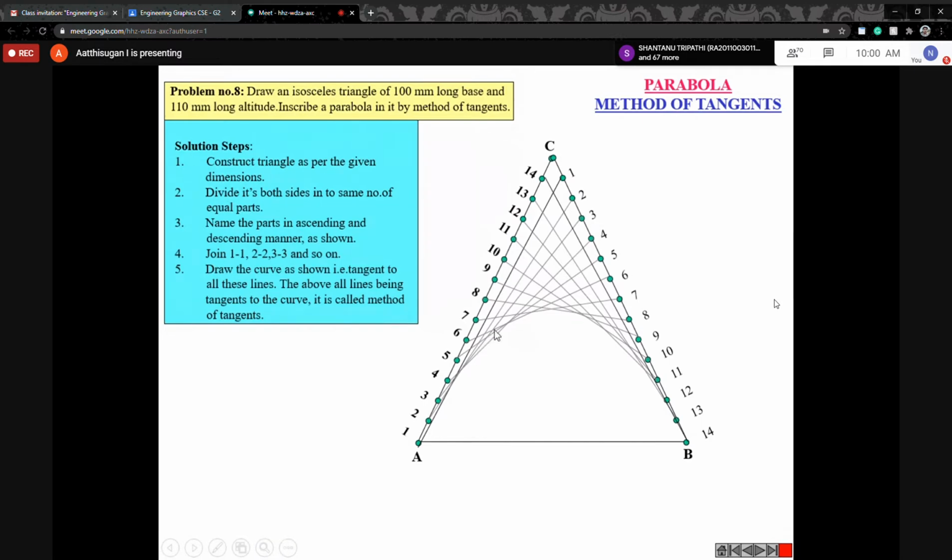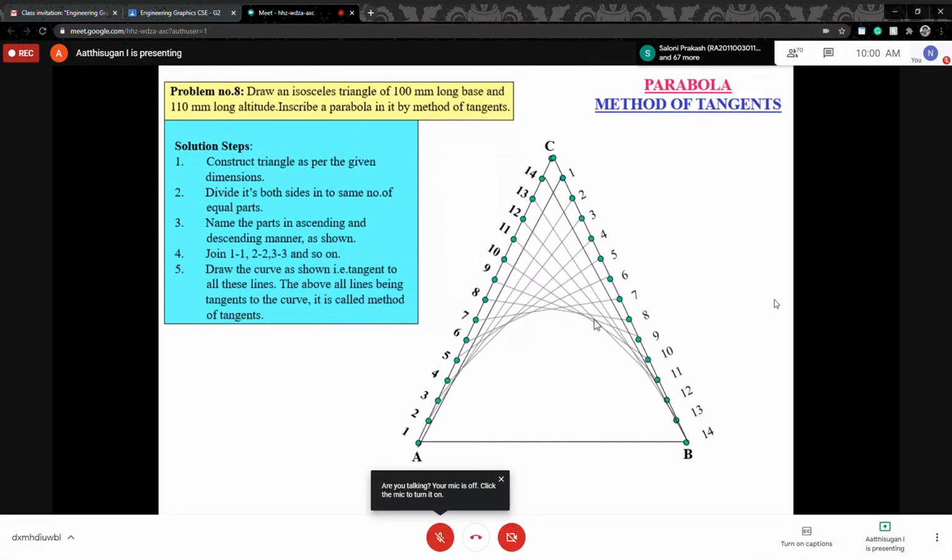The sixth will come here now. So tangent to that, draw that curve. Finally, the seventh will come. Tangent to that line, draw the curve. Finally, the eighth line will come. So tangent to draw that one. This is more division, so that will be confusing. I can divide into fewer equal parts also. Then again 8, 9, 10, 11, 12.